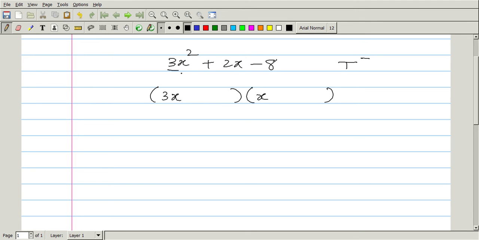I split up the first term as 3x into x. Now again comes the 8. How do you want to split up 8? I can go for 4 twos are 8, let's say, as the first possibility. 8 ones are 8, maybe as a second one.